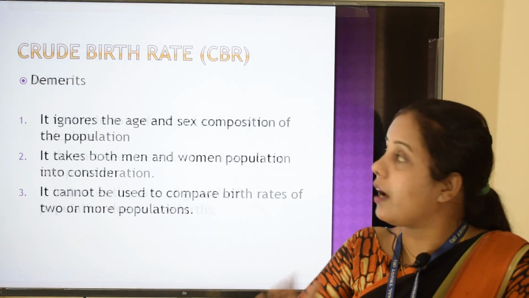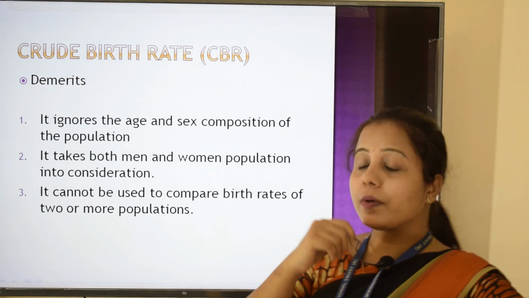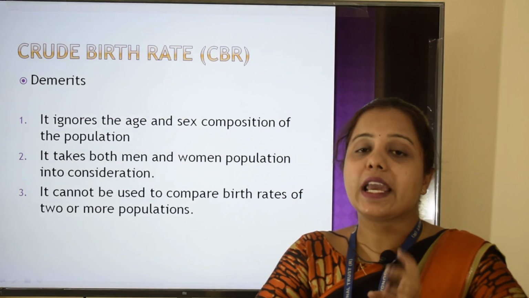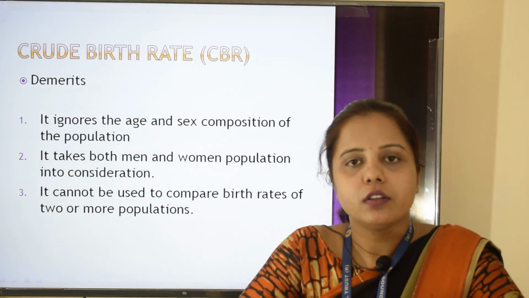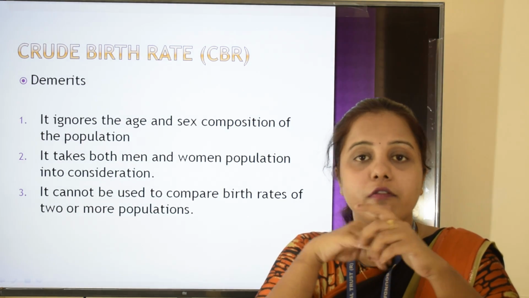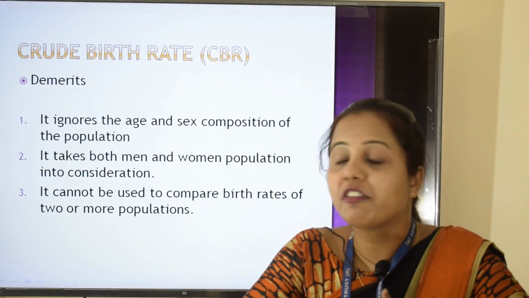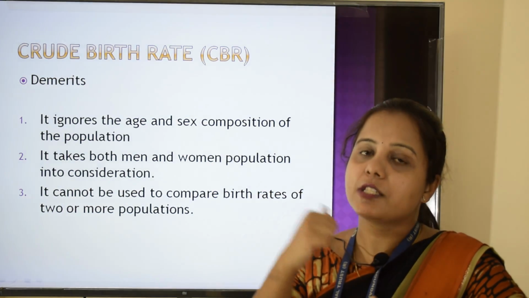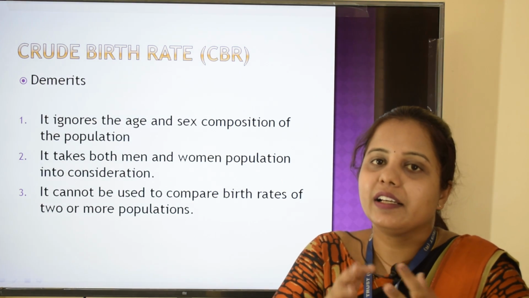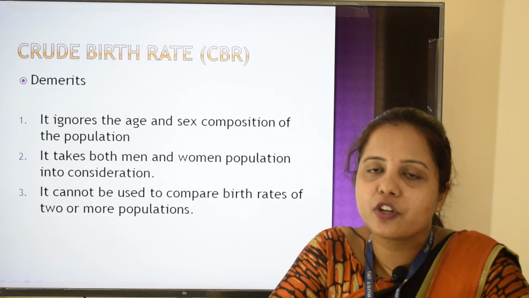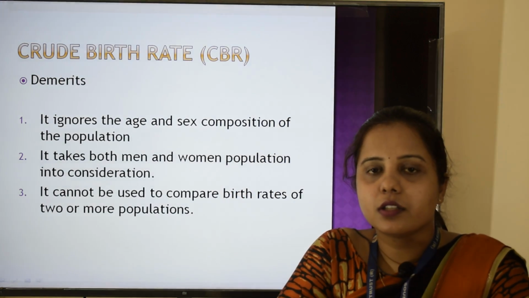We also have few demerits for crude birth rate. The first one is that it ignores age and sex composition. Since it is of fertility, the population of women will have more impact than the population of men. But this measure ignores the sex and age, and it considers both the population of men and women for the computation. So this is its demerit.